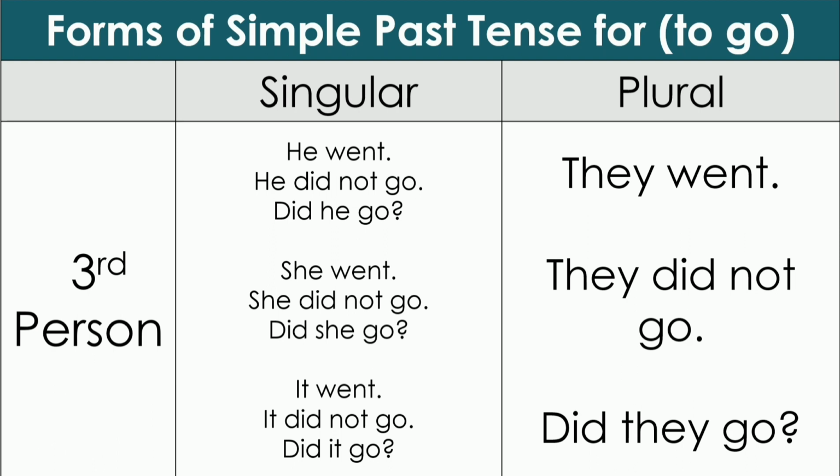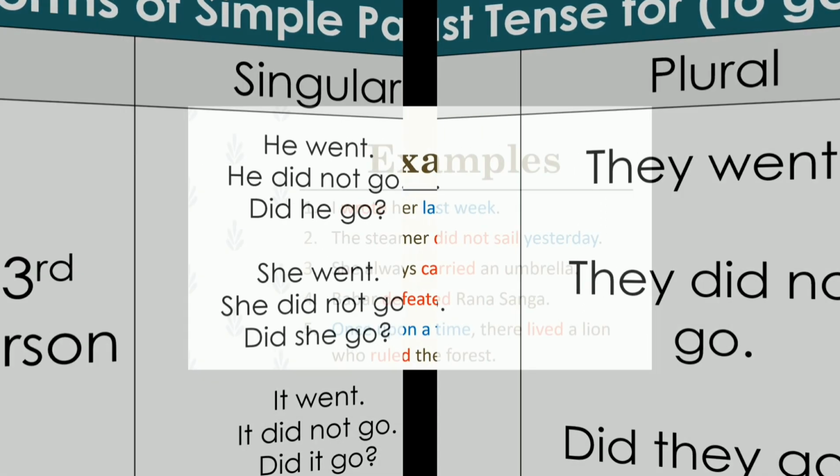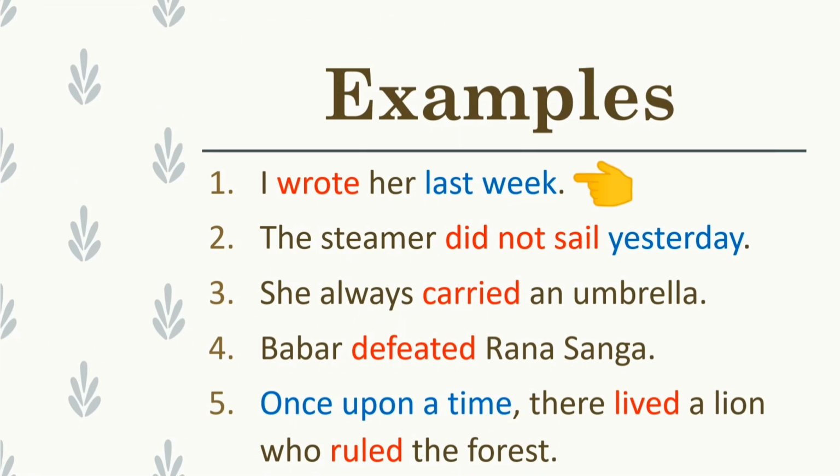Now let's understand these forms through the following examples. I wrote her last week. Wrote is the past form of the verb write. Last week is the time phrase. The steamer did not sail yesterday.